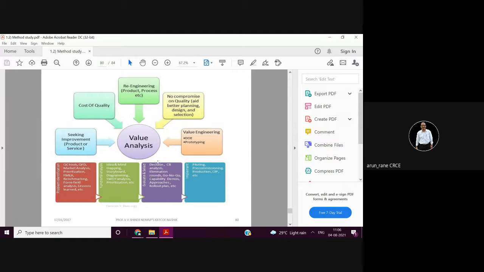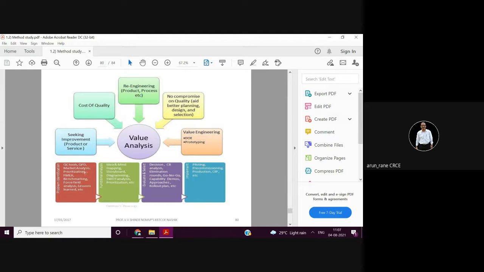These are the various techniques used for value analysis: DOE, design of experiment, prototyping, piloting. That is, first you prepare a pilot batch, then you have QC tools like QFD. QFD is quality function deployment.